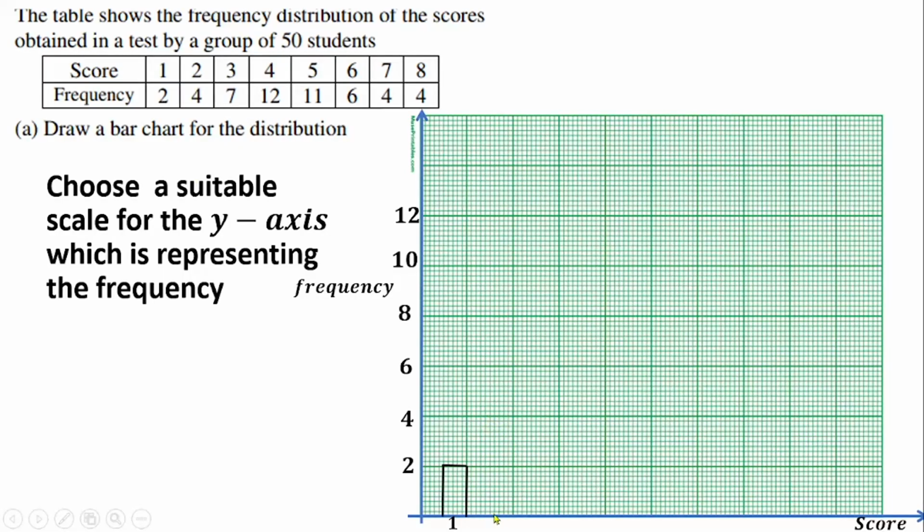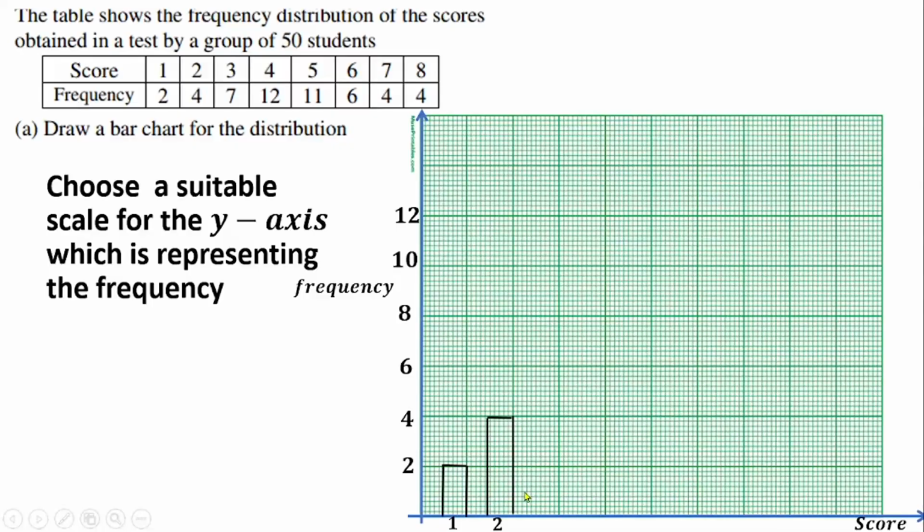I will take my ruler and pencil, draw a straight line at the middle also, then another straight line here, then close it with a rectangular bar. This one stands for our score, which is 2, so I will write 2 here. As you can see, the space here is the same as the space here, and the rectangular bars have the same width.